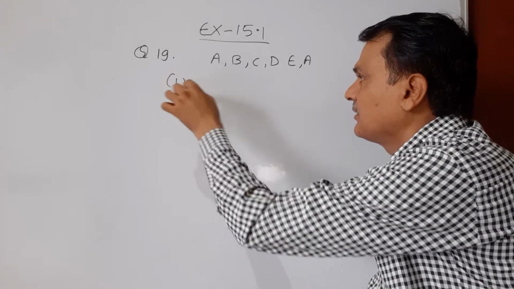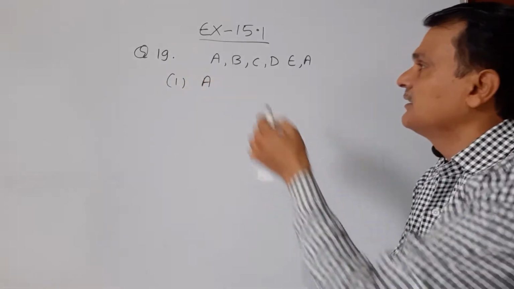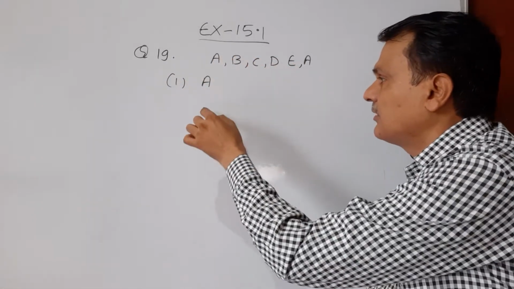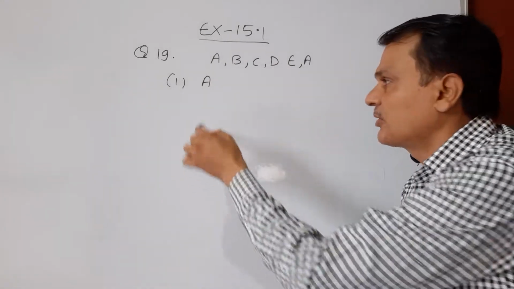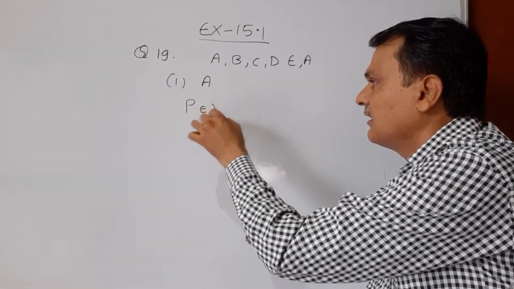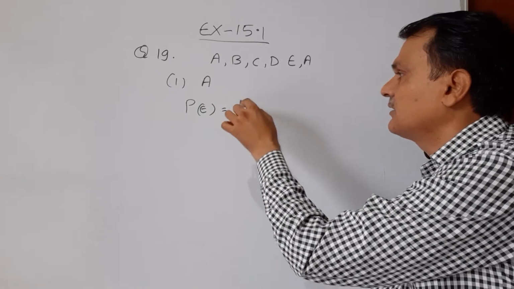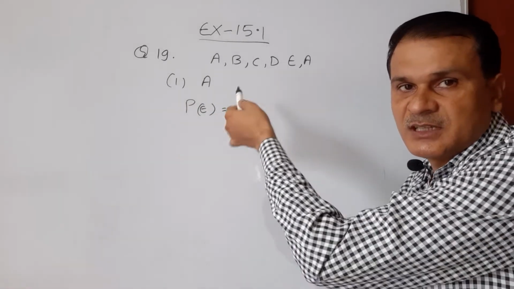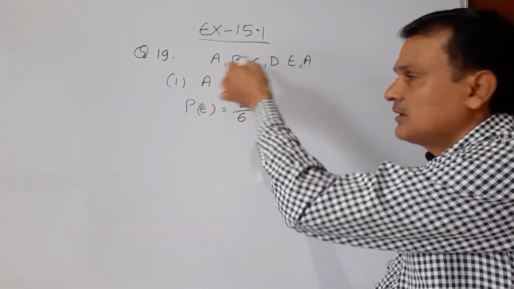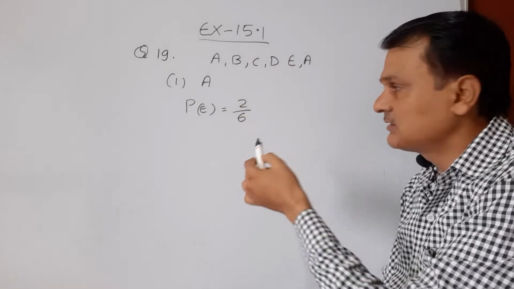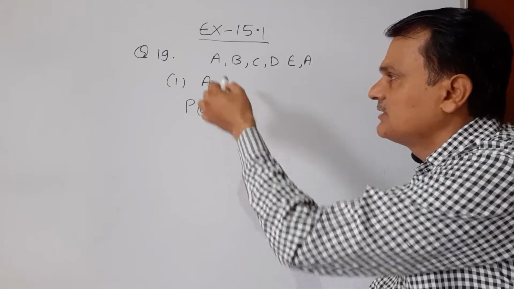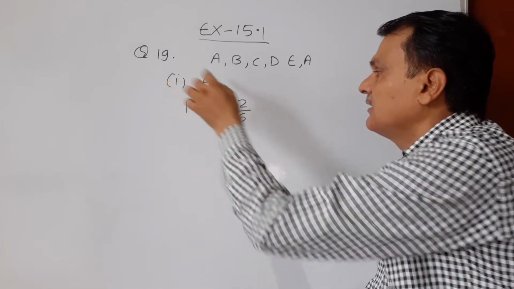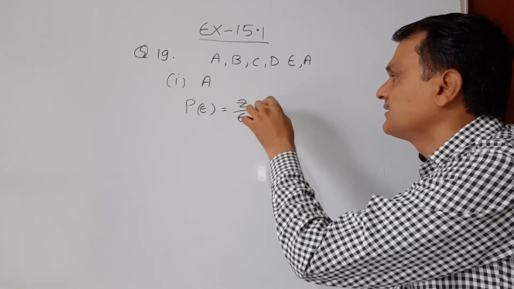First part: probability of getting A. There are 2 A's out of 6. So the probability of getting A is 2 upon 6, because there are 6 total outcomes in which 2 are favorable to us. That's why the probability of getting A is 2 upon 6, which is 1 upon 3.